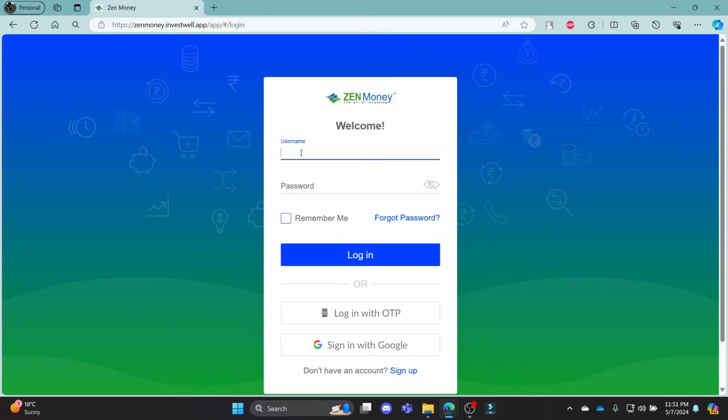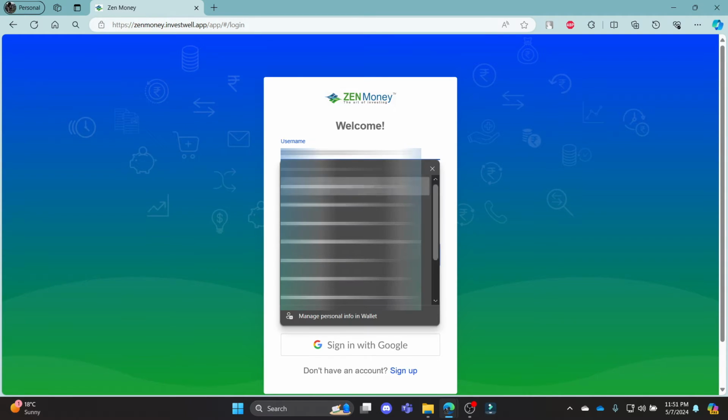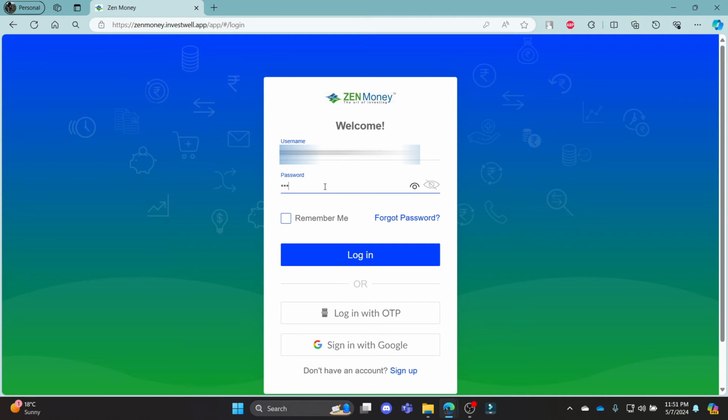Log in using your username. Go ahead and write down your username in this box. Write down your password in another one. Check your password by clicking on this eye icon and then click login. This way you can log in to your Zen Mutual Fund account using your username.